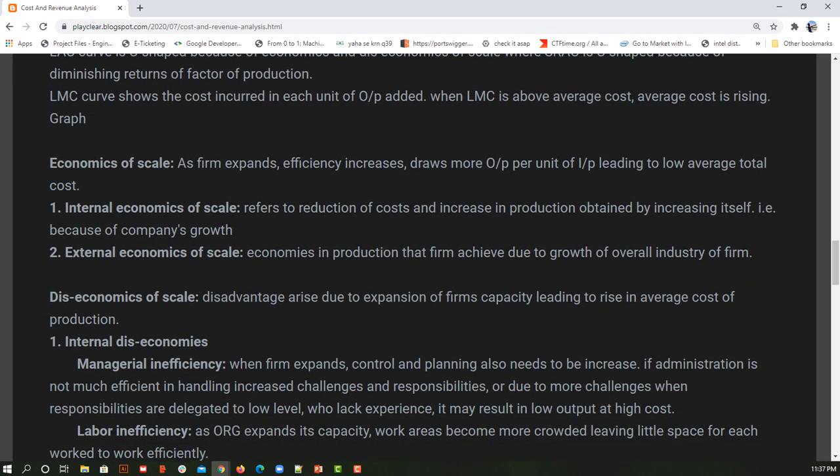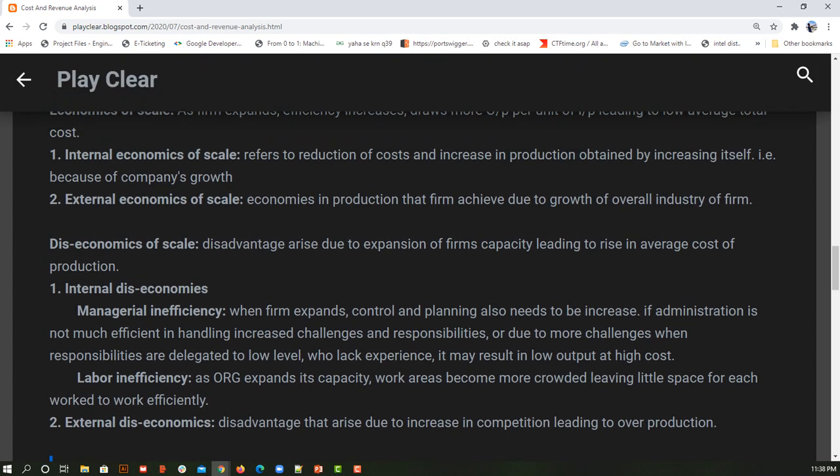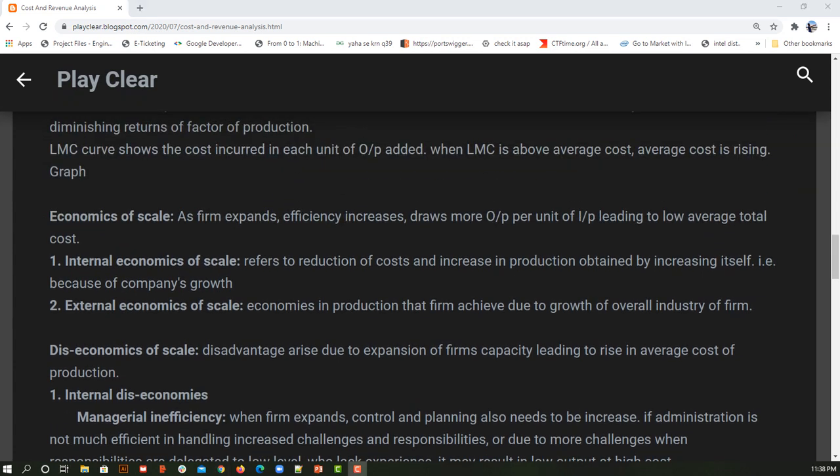So we have seen economics of scale many times, but based on this we are going to understand the diseconomics and the economics of scope. So what is economics of scale? It is a simple statement that if you produce more, the average cost is going to reduce. Because of that, the revenue that you are making will be more. So the more profit you will make if you produce more units.